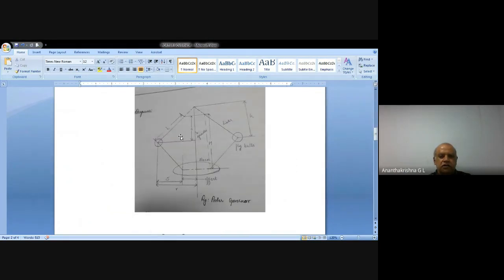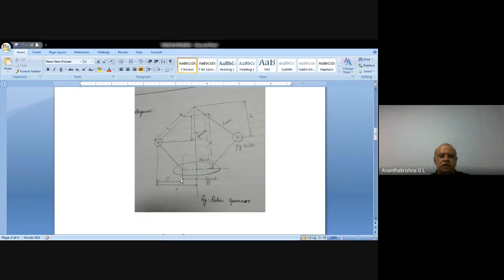Please take down the sketch. Note down the sketch with all the descriptions. Small h, capital H. This is C. This is the length of link L. This is radius of rotation R. This is offset.